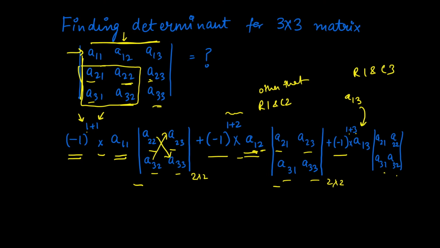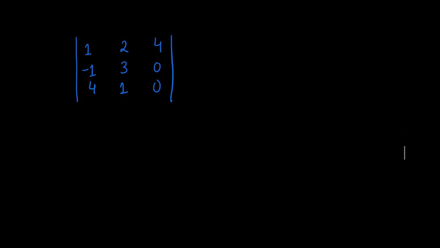Now let us solve using an example. Let's solve for this example. How to find the determinant of this 3 by 3 matrix? There are 3 rows and 3 columns.